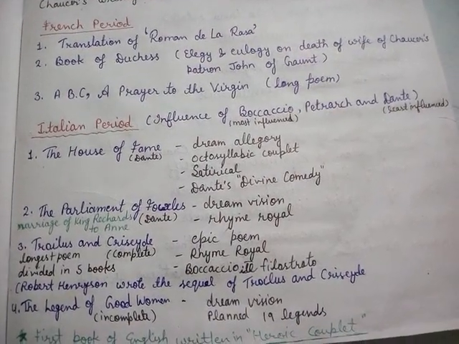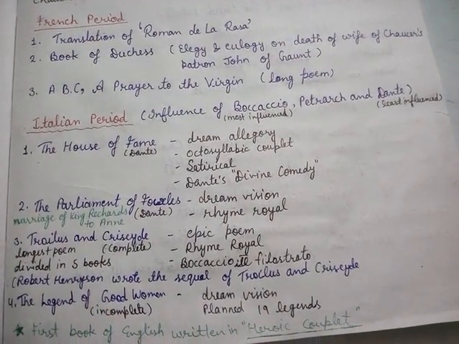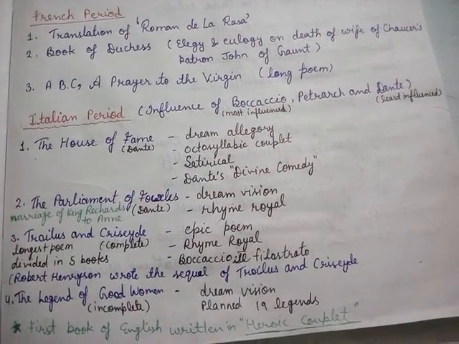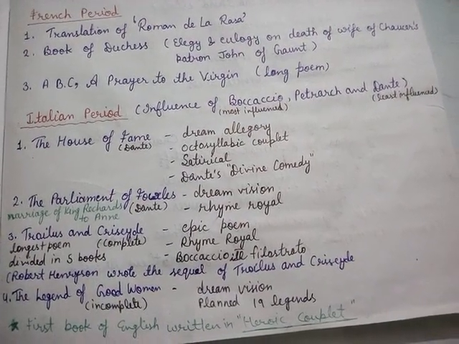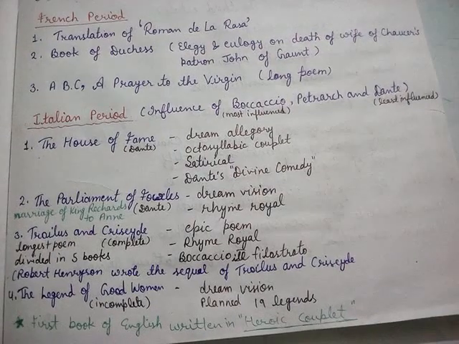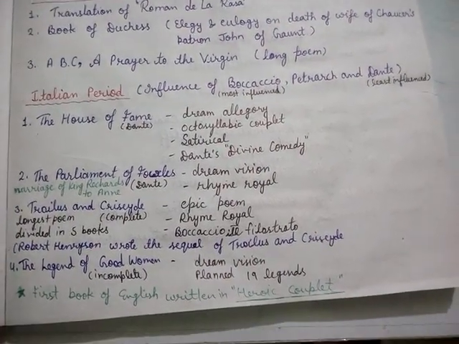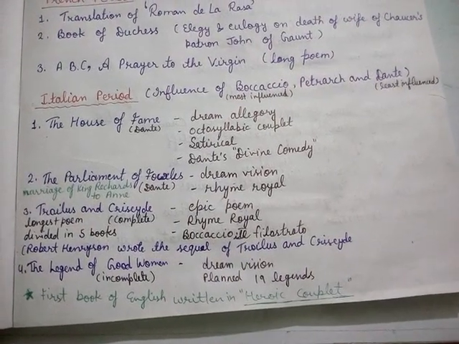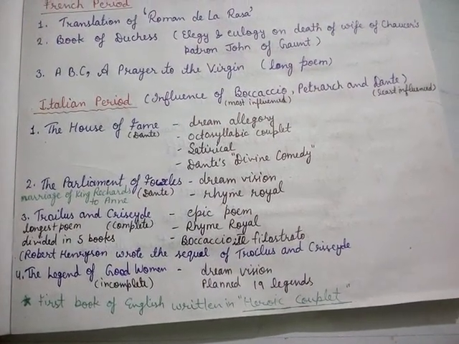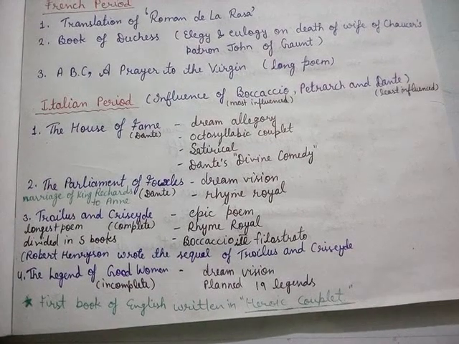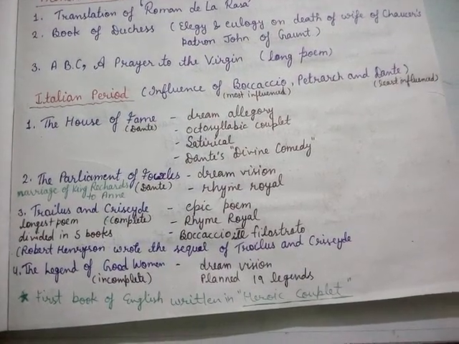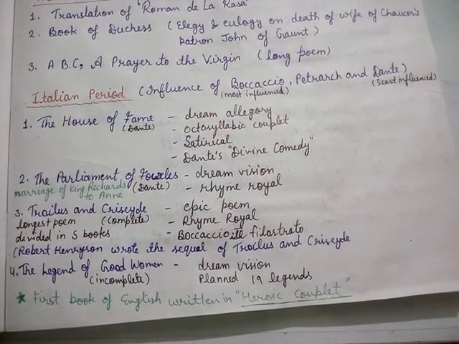Now let's come to the Italian period. Since Chaucer was a diplomat, he visited many countries and he visited Italy. And during his visit to Italy, he was influenced by Boccaccio, Petrarch and Dante. He was most influenced by Boccaccio and he was least influenced by Dante.